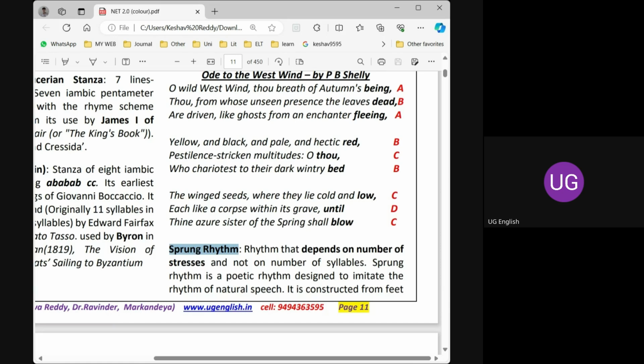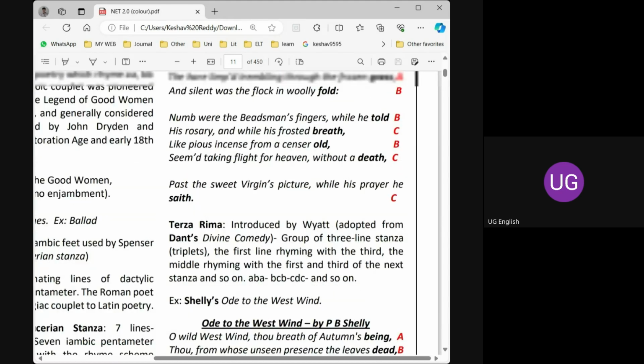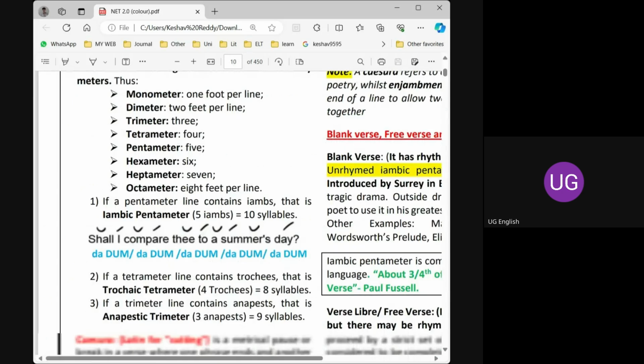Sometimes what happens, from one stressed syllable to the other stressed syllable, in between we may have one syllable, or we may have two syllables, we may have three syllables also. For example, let me go back to the example once here. Da, dum. So dum is a stressed syllable here.